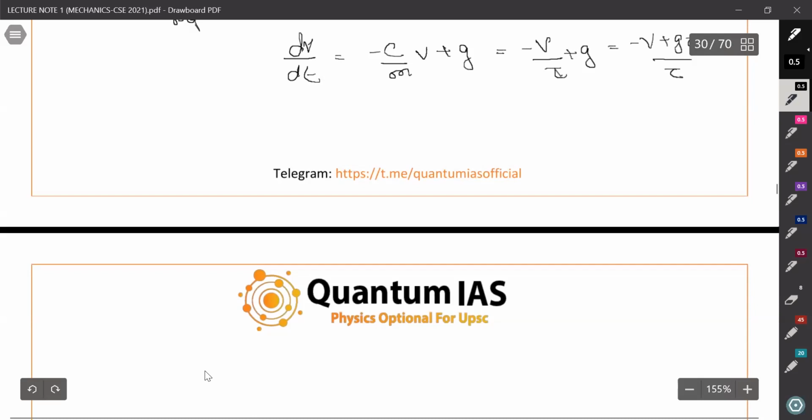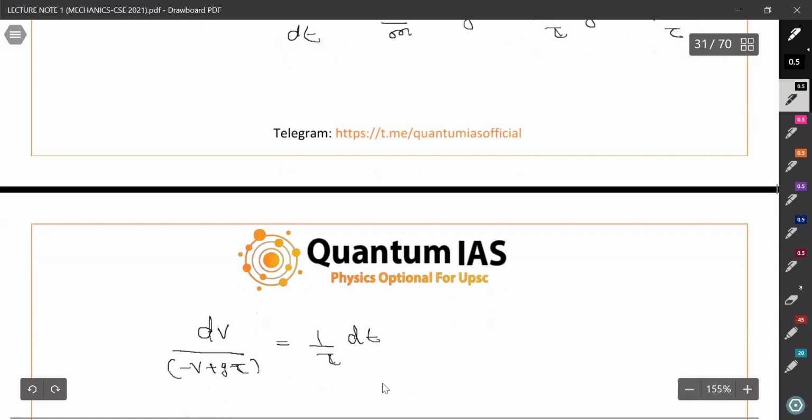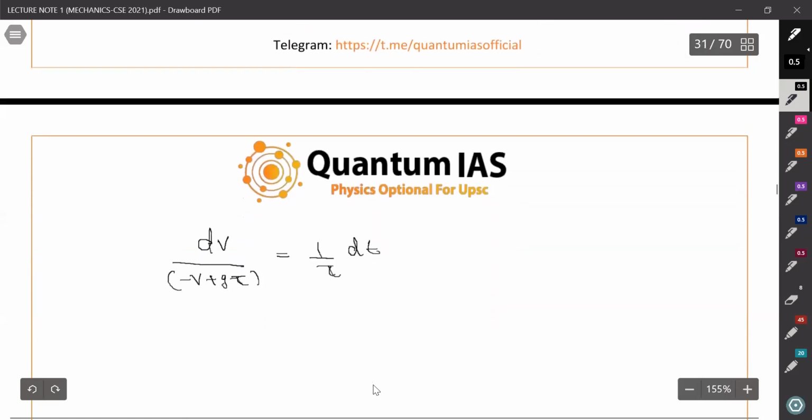We can do one thing. We can place dv here and minus v plus g tau, and 1 by tau dt. From the above equation, we can rearrange the equation like this.